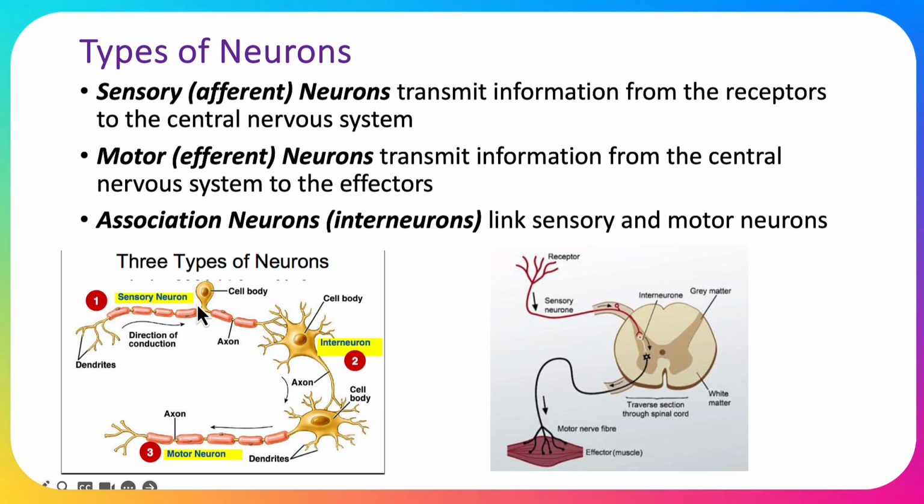You can see here, it's outside of the spinal cord. So it's got dendrites on one side, and then the axon, then the cell body, then the axon again, and then the axon terminals. So that's another way you can differentiate between the sensory and the motor neurons. Saying again, the sensory neuron has the cell body outside of the spinal cord.